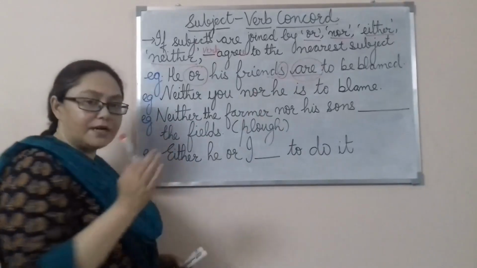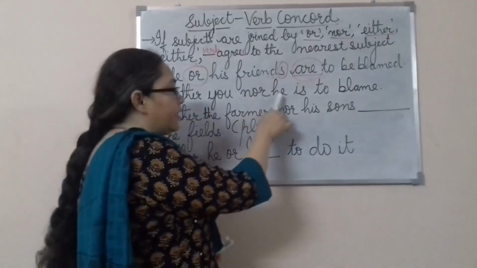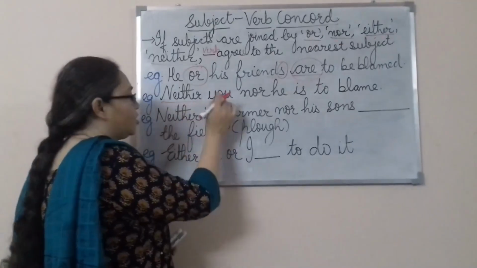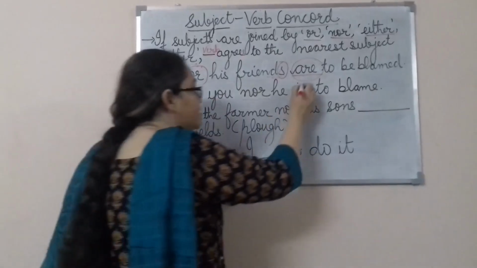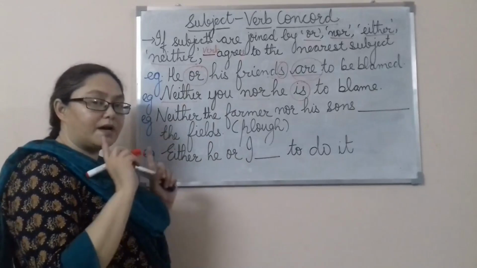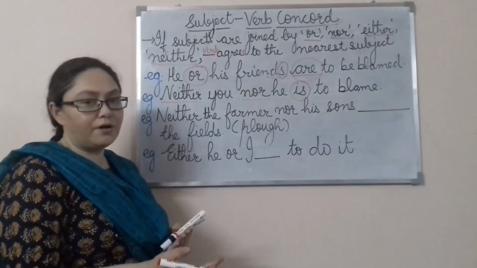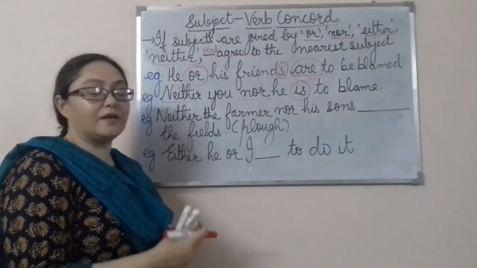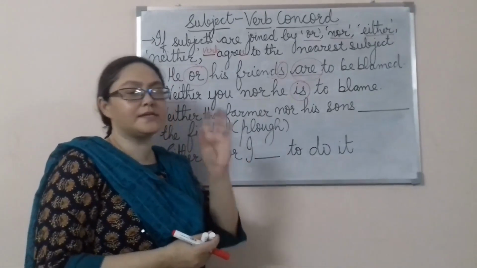Now let's come to the next one. Neither you nor he is to be blamed. When we are connecting 2 subjects with neither nor, either or, or simply or, the verb is going to agree with the nearest subject.